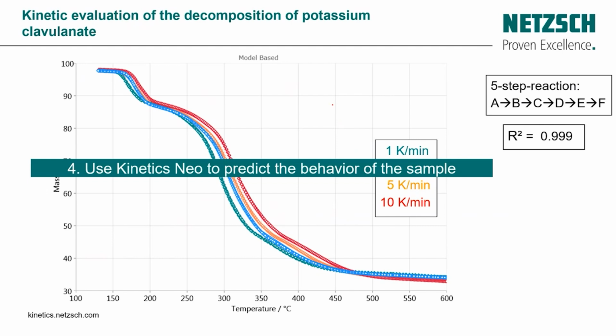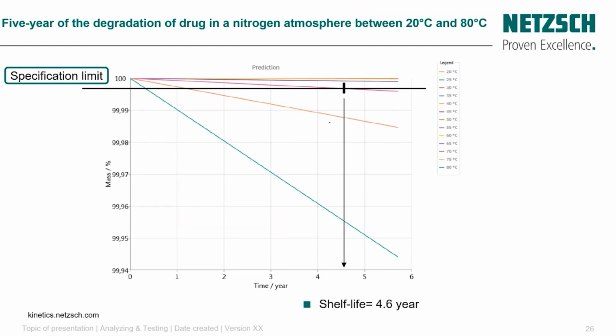After describing our experimental data and reaching the most suitable model, in this case we can extract the different parameters, the activation energy, the n order, the contribution, and all of that, and then we can go to the last step, which is the prediction. For the prediction, I would like to take an example to show you: let's make a prediction for 5 years of degradation of a drug under nitrogen atmosphere between 20 and 80 degrees C.